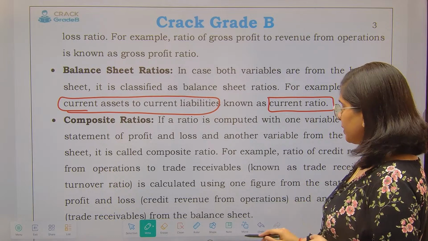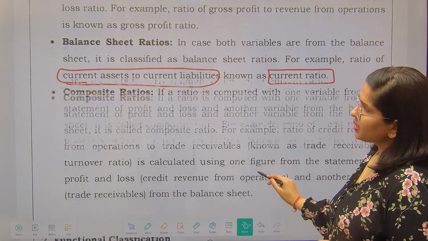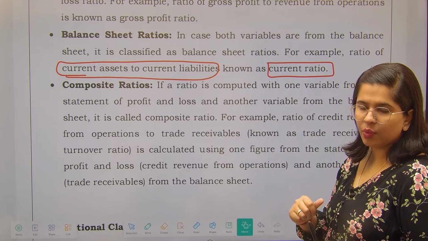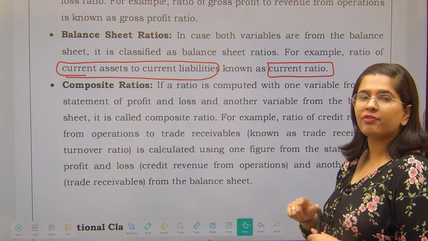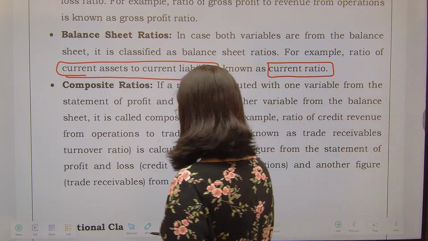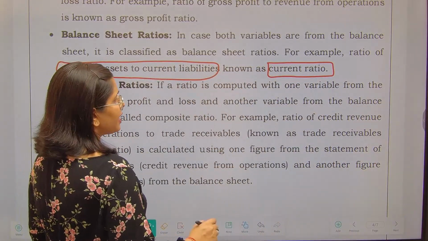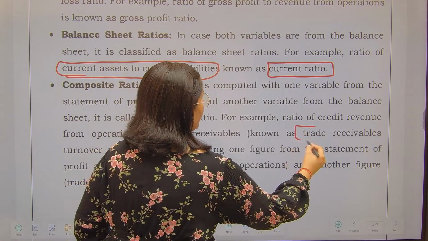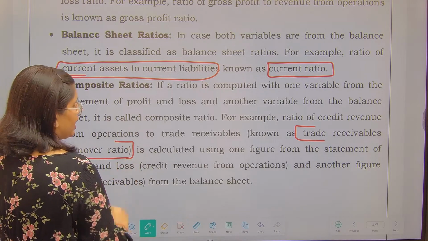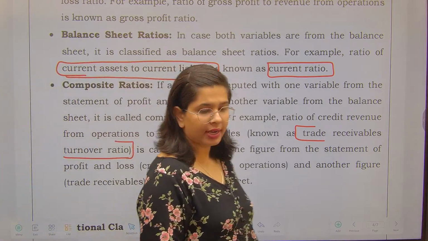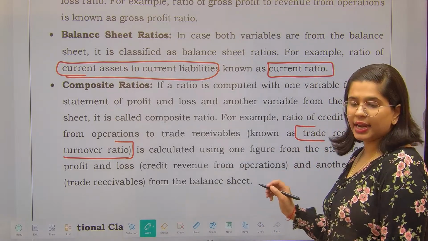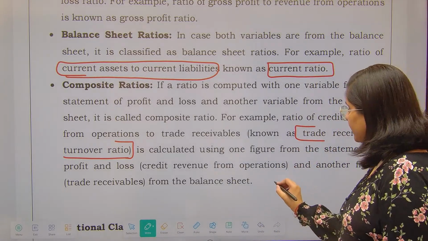Next is the composite ratio. Composite ratio means when one figure is picked up from the P&L account and the other figure is picked up from the balance sheet. For example, debtors turnover ratio, also known as the trade receivables turnover ratio. How is this particular debtors turnover ratio calculated?